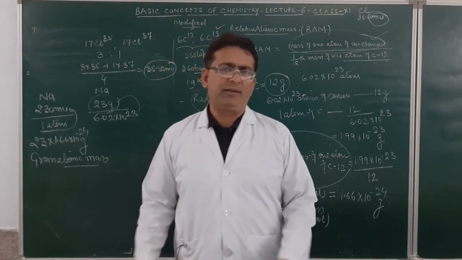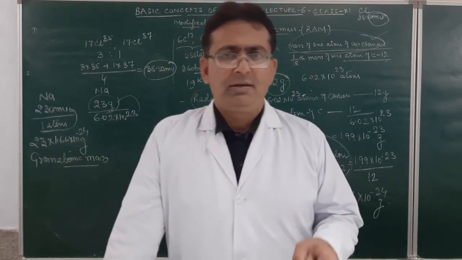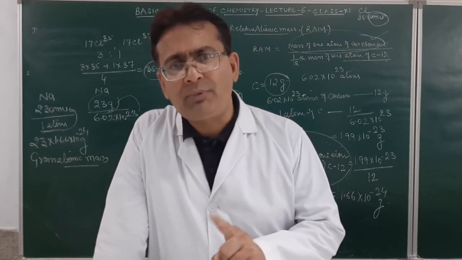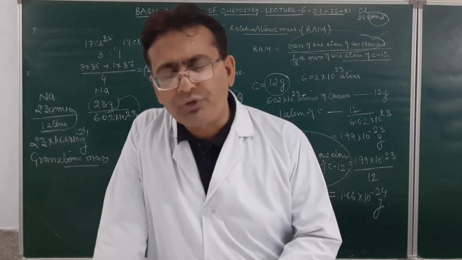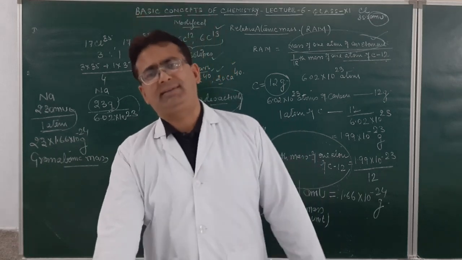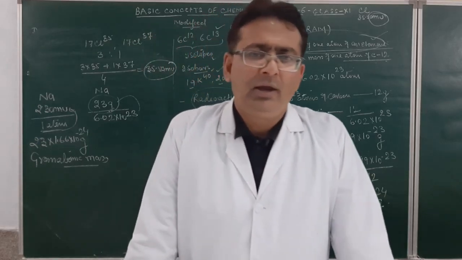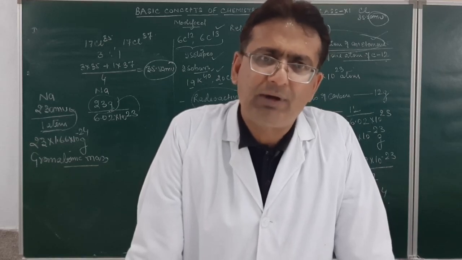So how do I define the gram atomic mass? The amount of substance that contains same number of particles as were present in 12 gram of a carbon 12 is called as a gram atomic mass. Am I clear? Or in a very simple language, atomic mass of a substance expressed in a gram is called as a gram atomic mass.